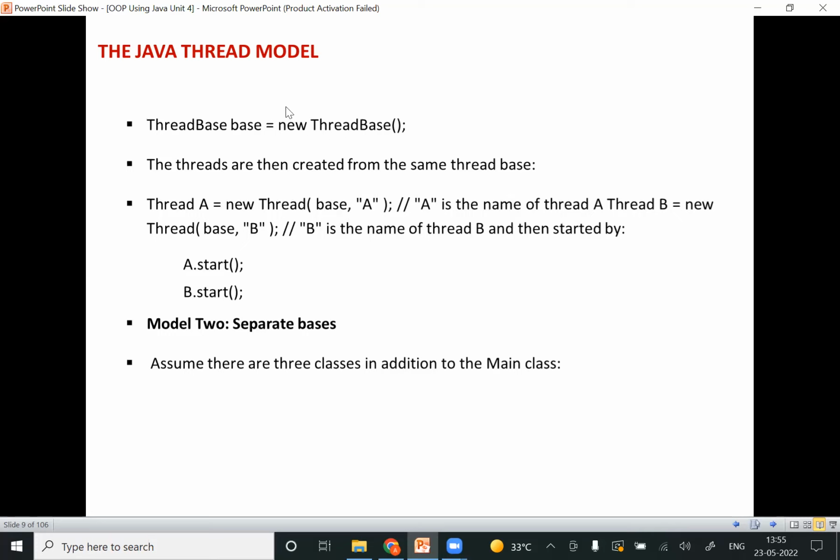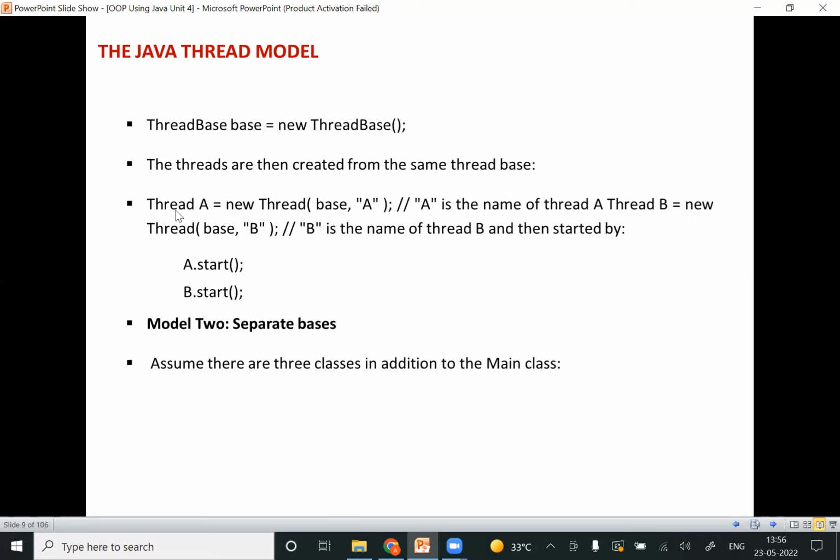That means I'm going to create a single base over here. After creating this one, if I want to make use of this thread base for some other threads, we can't use it. That means it is not a representation which we can use for more number of threads. Why? Because it is a single thread.